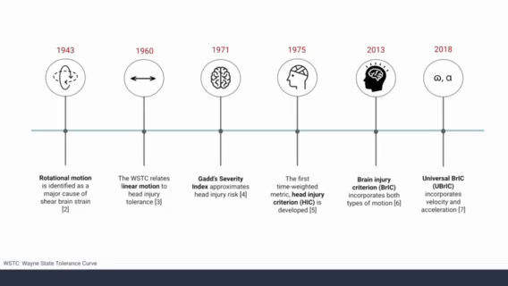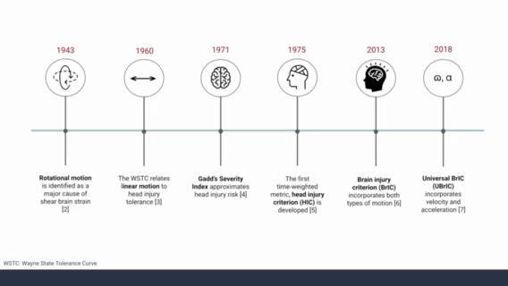Research beginning in the 1940s investigated differences between rotational and translational kinematics. Using a gelatin model of the brain, Holbourn found that greater strains occurred under rotational motion and concluded that sudden head rotation is one of the main causes of injury. Moving further, researchers at Wayne State developed a tolerance curve for human tolerance to brain injury based on linear acceleration.